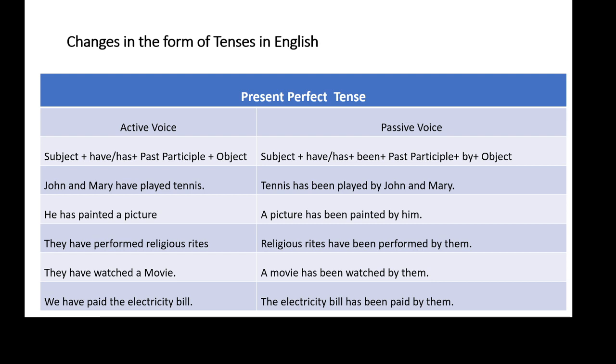It is followed by past participle of the main verb, and at the end there will be an object. So subject plus to have plus past participle of the main verb plus object. This is the structure of active voice with present perfect tense.